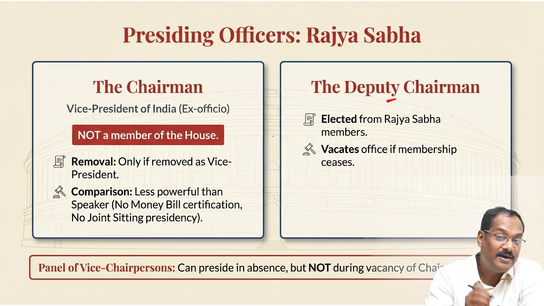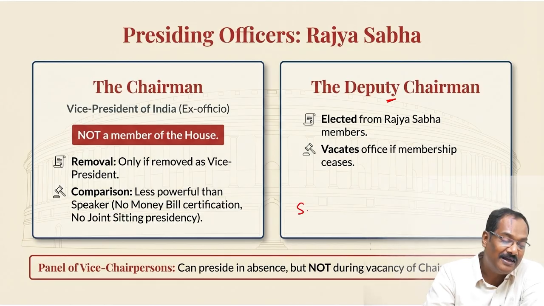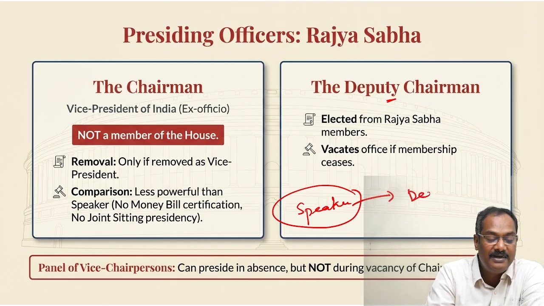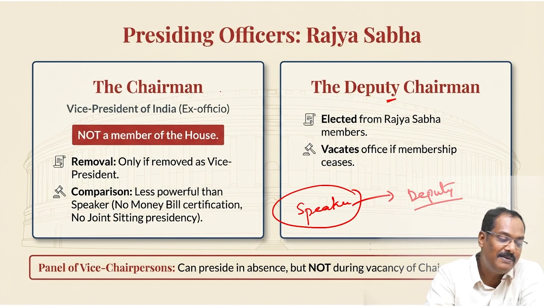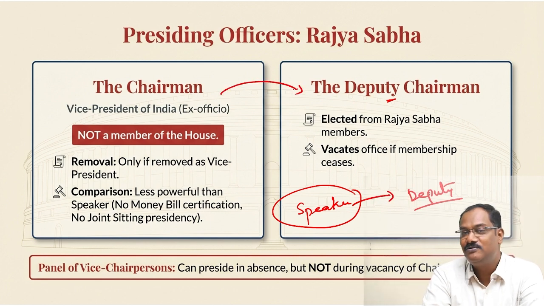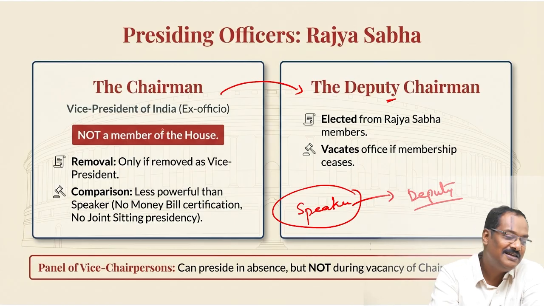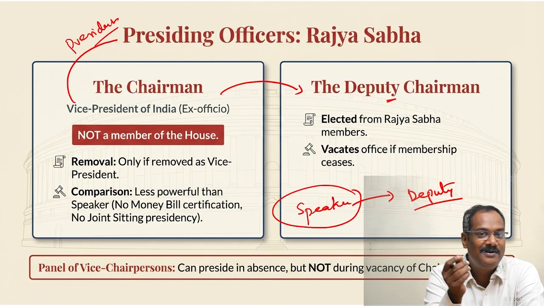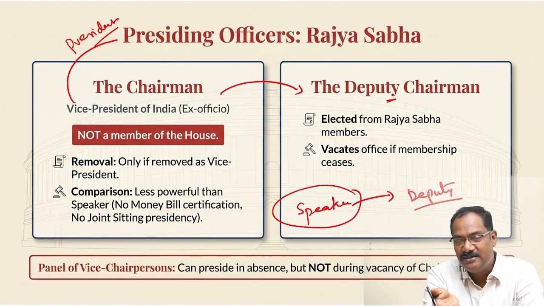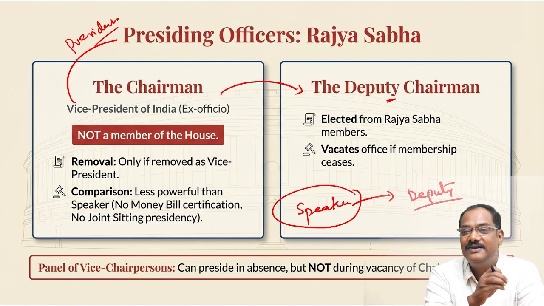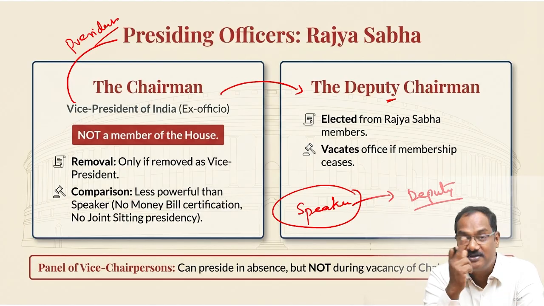One thing little interesting: in the speaker's case, I told you when he wants to resign, he will resign to his deputy. But look at this. When the chairman wants to resign, he will not give it to the deputy chairman because he is the vice president. So he will submit the resignation letter to the president only. Understand? These are small, tricky areas you should know. The speaker submits the resignation letter to the deputy speaker, but the chairman of Rajya Sabha, being the vice president, submits it to the president only.